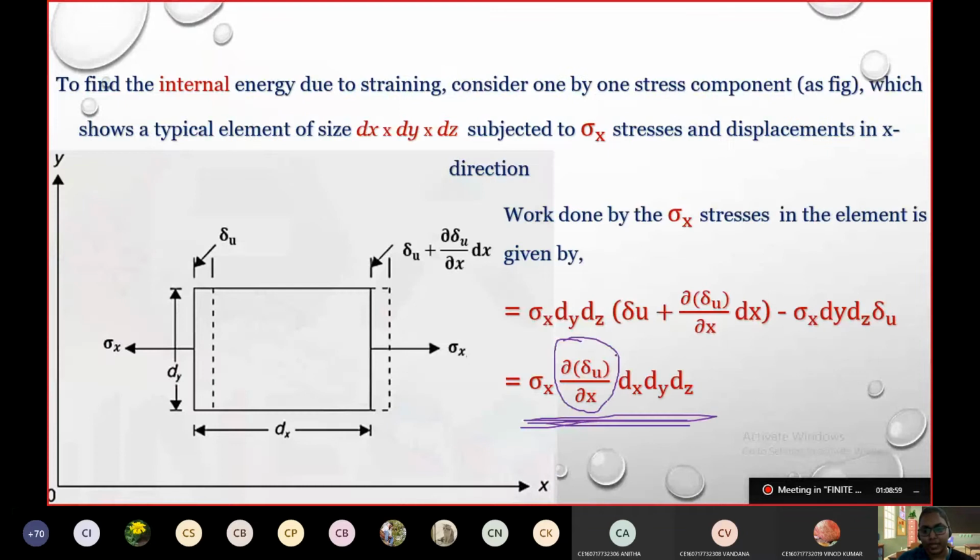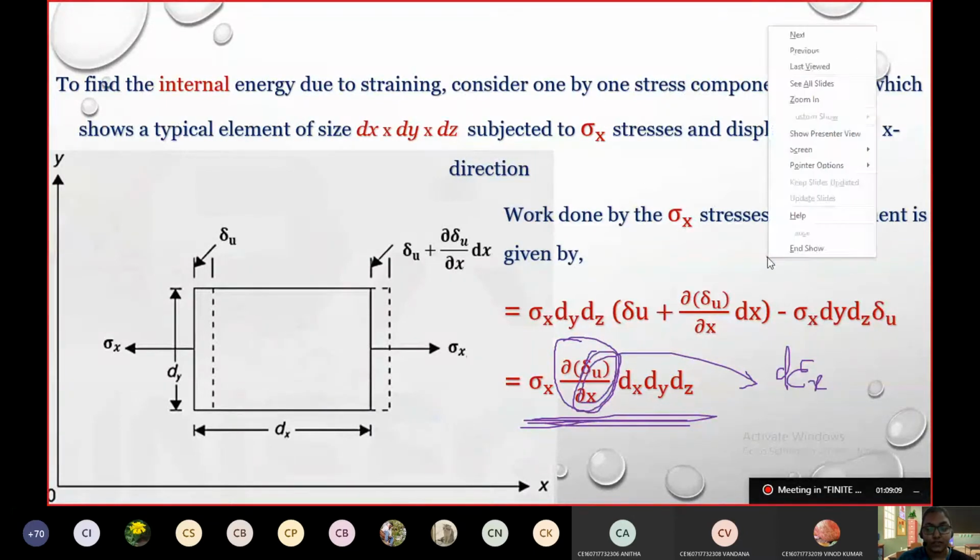In place of this, I have just given dou epsilon x, because this part is epsilon x.